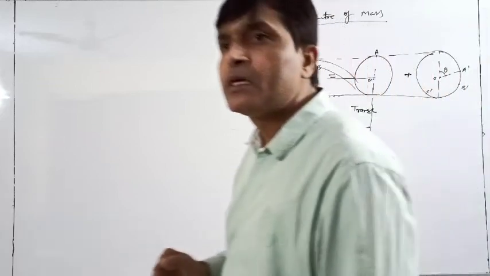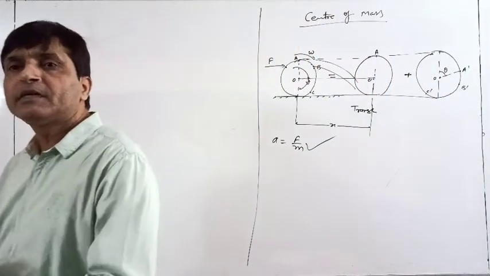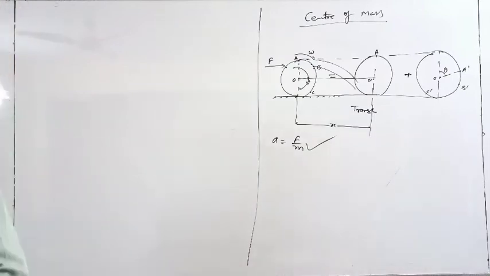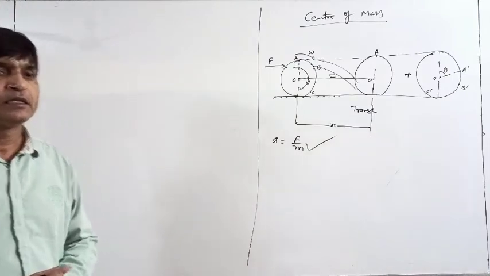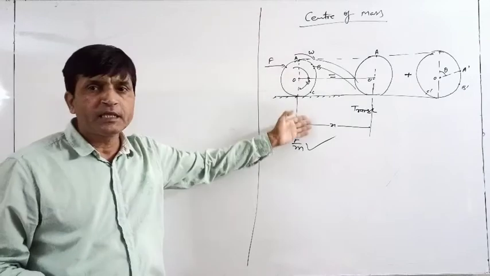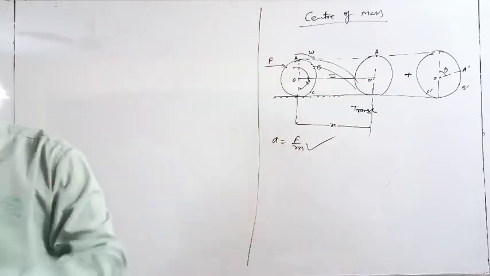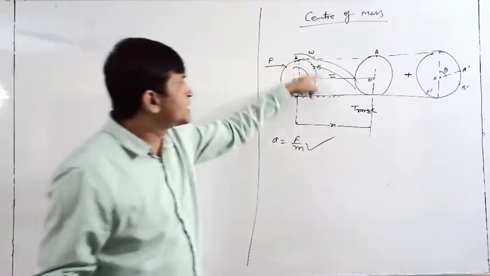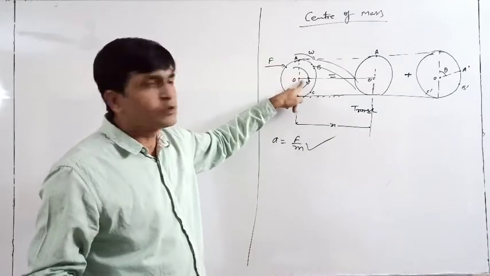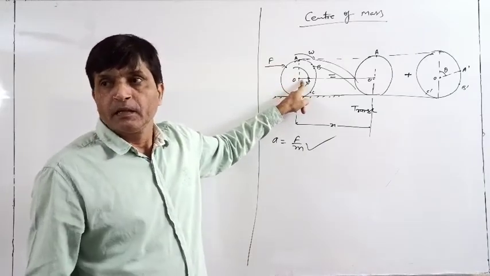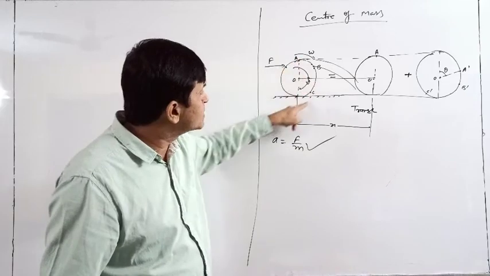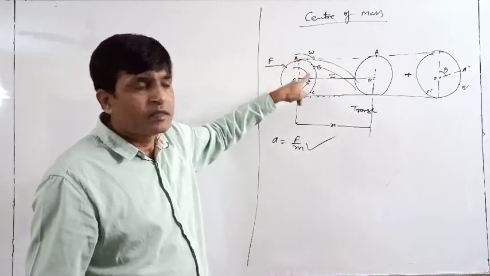The center of mass is in fact a virtual or imaginary point. That point may be within the body, or may be outside the body. Suppose this is your ring. At point O there is no mass, because in the case of a ring the mass is only on the outer part. There is no mass at O.